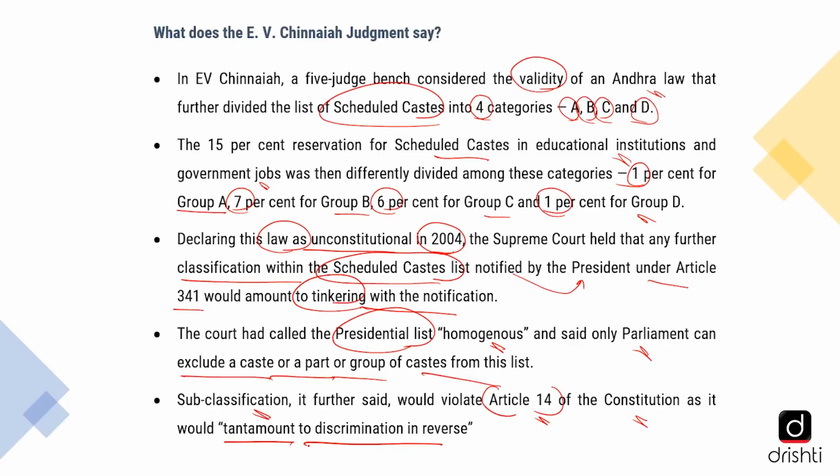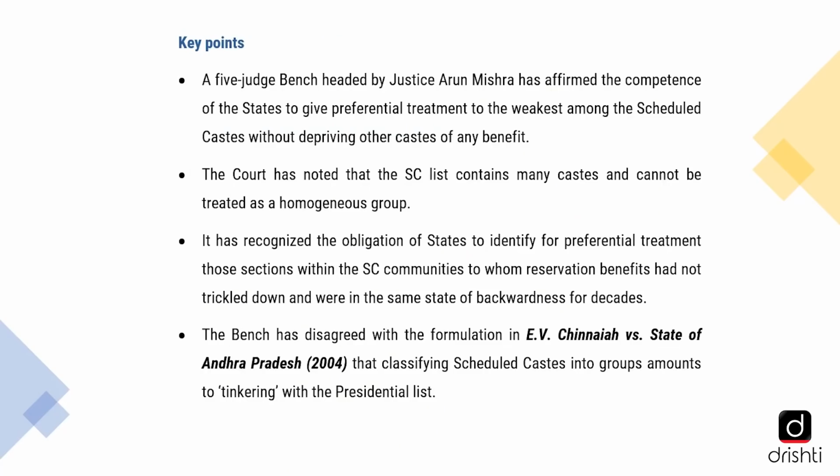Now, with this background and judgment in mind, let us go to the judgment that was passed on August 28. The 5-judge bench headed by Justice Arun Mishra went in the opposite direction and affirmed the competence of the states to give preferential treatment to the weakest among the scheduled castes without depriving other castes of any benefit.